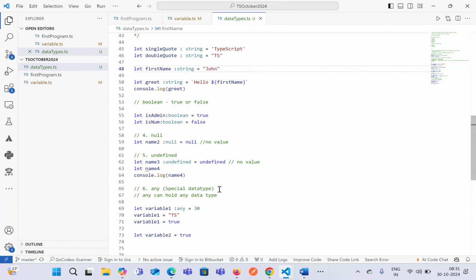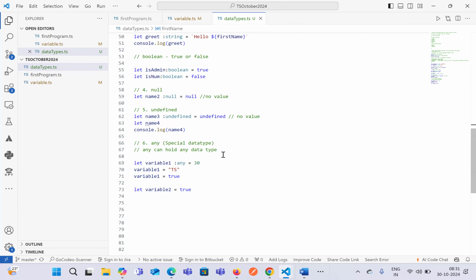Okay, so these are the data types. Sorry, yes, one more question. In real time, where do we use undefined and any? I am assuming that when we are doing trial and error, initially we'll be using undefined or any. So undefined and null most of the time we will not be using.